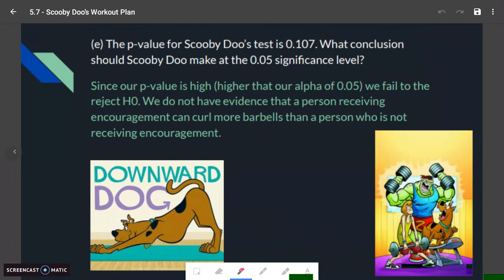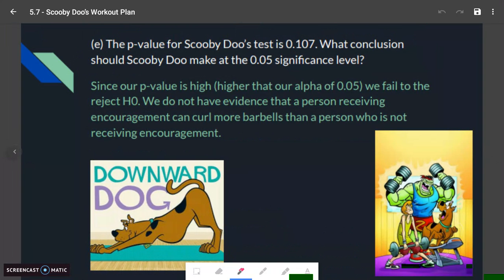Okay. And now finally we get the p-value for Scooby-Doo's t-test is 0.107. What conclusion should Scooby-Doo make at the alpha level of 0.05? So remember, we have our blanket statement pretty much here. Since our p-value is high, in this case high is just bigger than 0.05, we fail to reject H0, the null. We do not have evidence that a person receiving encouragement can curl more barbells than a person who is not receiving encouragement.